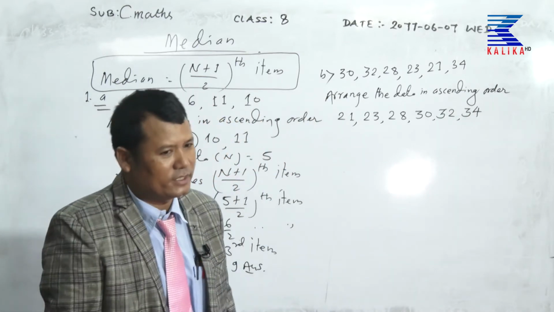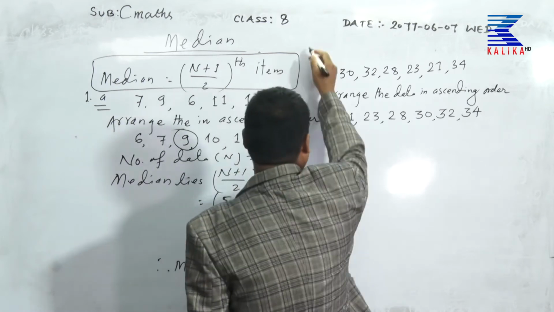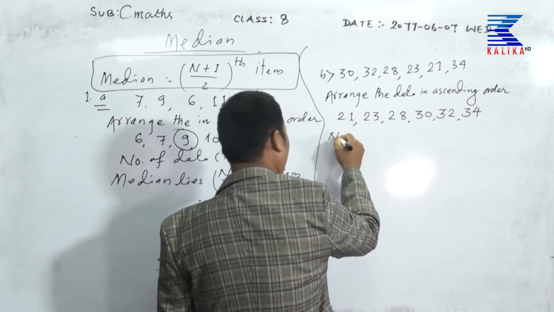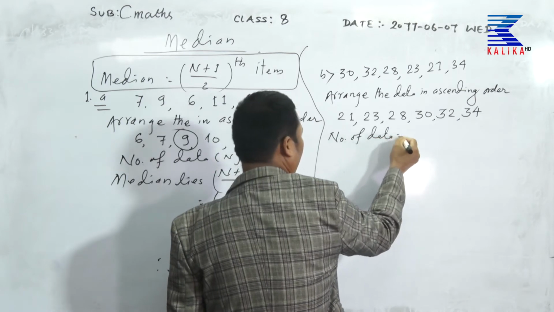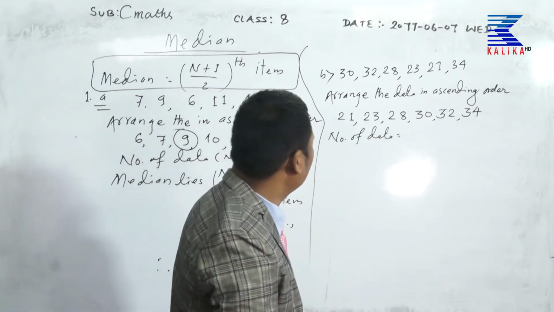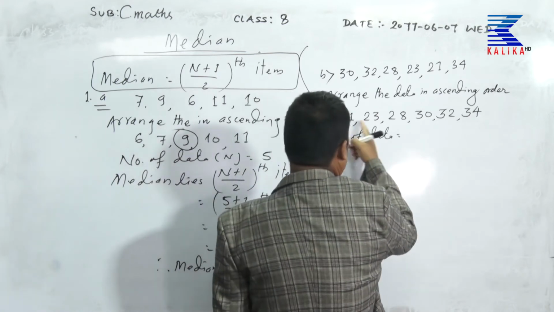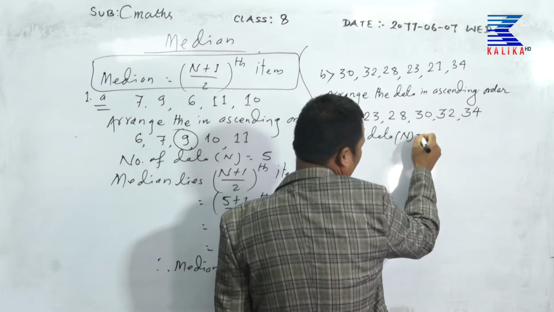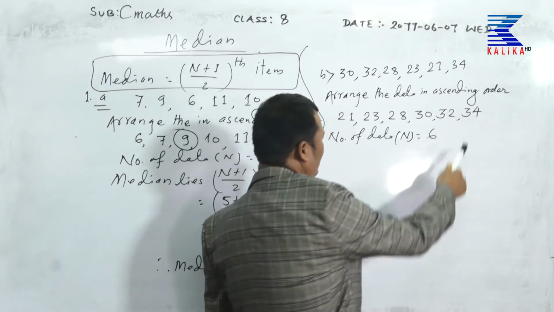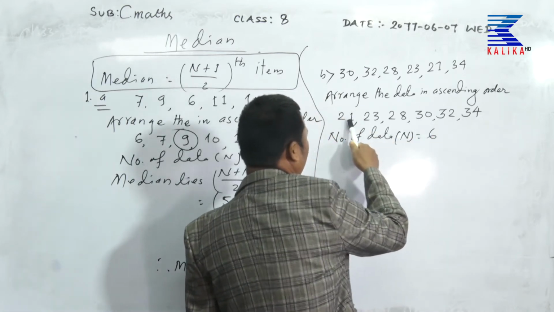How many numbers here? Number of data is equal to 1, 2, 3, 4, 5, 6, it is denoted by n, which is 6.